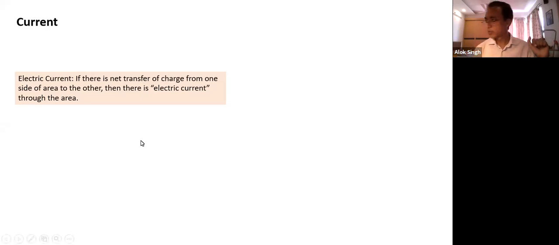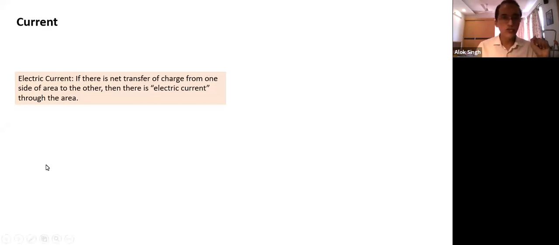How do you carry net transfer? We can also think of, suppose, a door frame. A door frame is also an area. How would the current flow? If charge moves from one side of the door to the other side, there is a net transfer of charge, and that will lead to current. And there has to be net charge. Suppose a person walks in through the door. A person is composed of a lot of electrons and a lot of protons. When he crosses through, all electrons and all protons cross from one side to the other. The number of protons and electrons are equal, so net transfer is zero. What you're looking at is a net transfer of charge.